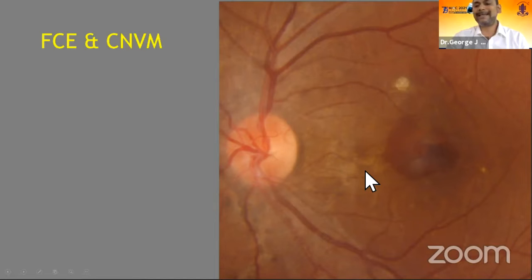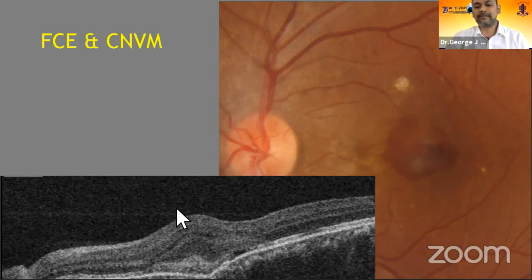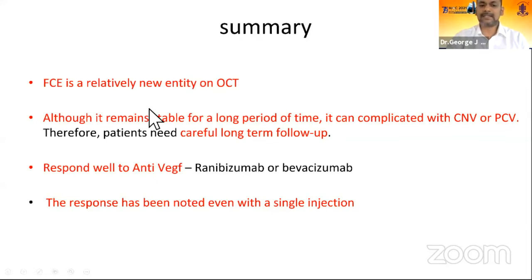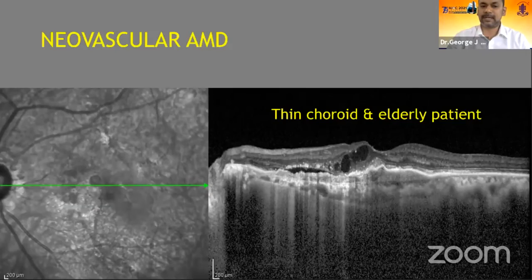So here is a typical young patient with subretinal hemorrhage at the macula, but his OCT reveals that the type 2 CNVM overlies a focal choroidal excavation. But the relevance is that this new entity is usually stable for a long period of time, but it could be associated with CNV, PCV. So careful long-term follow-up is very important, and it responds very well to anti-VEGF. Maybe 1 or 2 injections may suffice for the treatment.